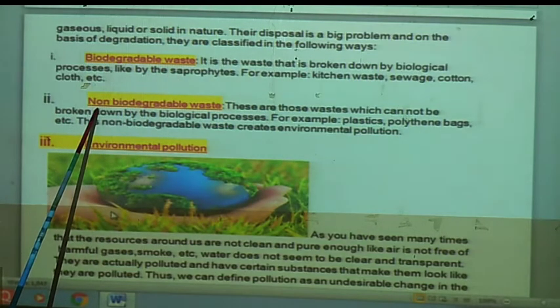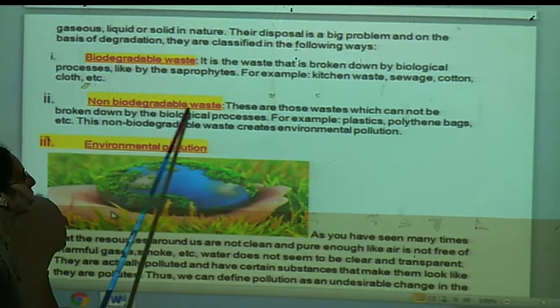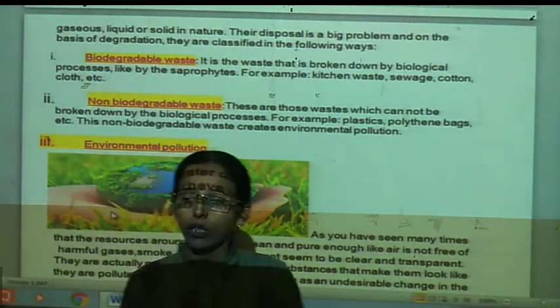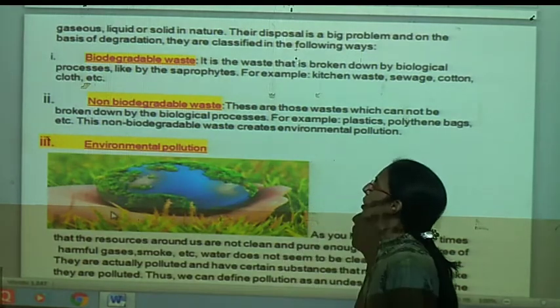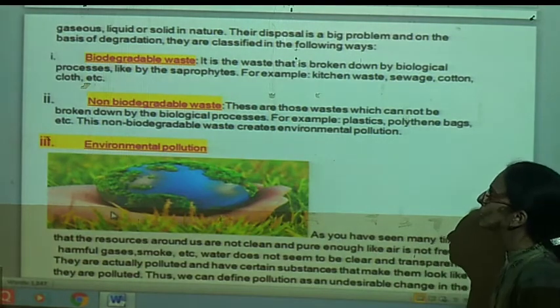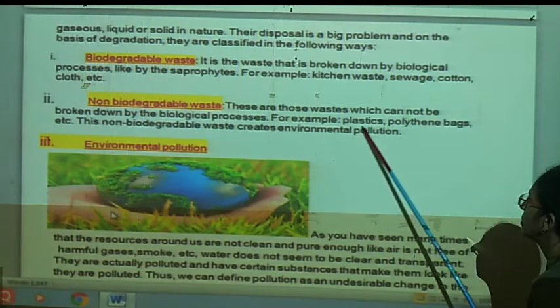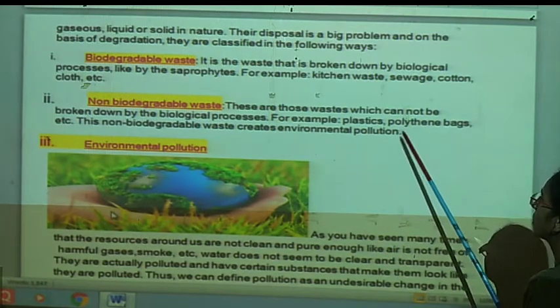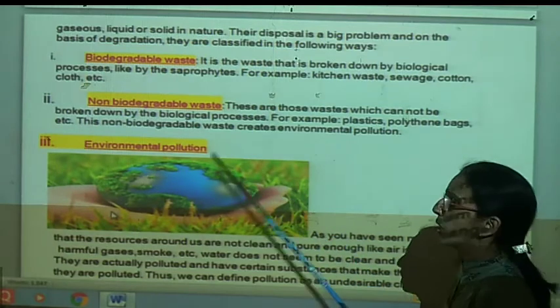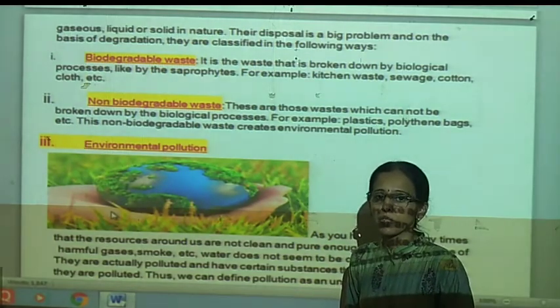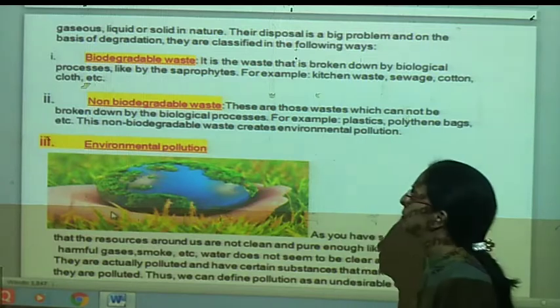The second type of waste is non-biodegradable waste. These are those wastes which cannot undergo decomposition or which do not degrade. Thus, which are their examples? Plastics, rubbers, polythene bags, then metals. These all are non-decomposable or non-biodegradable.